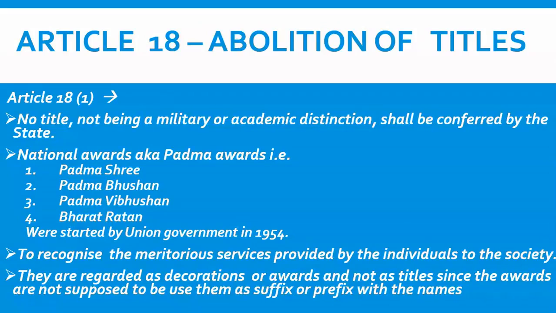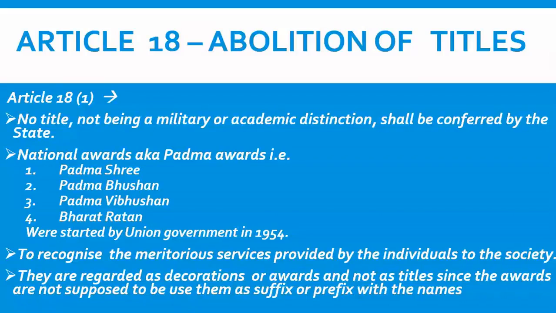So it means that the Government of India can give military distinctions, the Government of India can give academic distinctions, but besides military and academic distinctions, the government is not allowed to give any kind of title to any person. Okay, so what does Article 18 say? Article 18 says that the government is not allowed to give any type of title to any person. Okay, but the government is allowed to give military and academic distinctions.